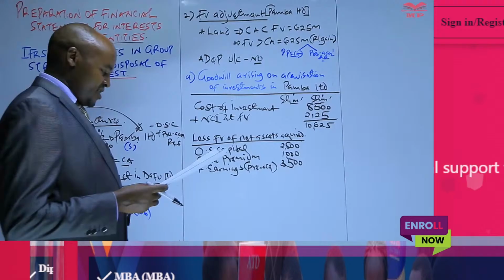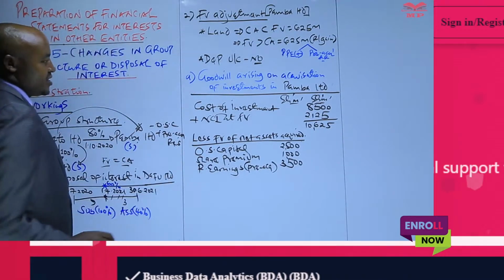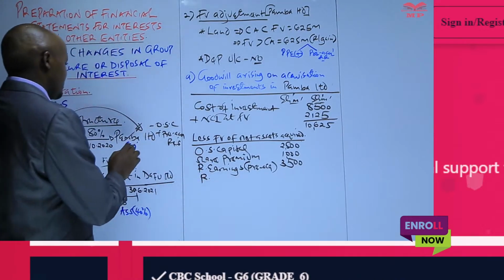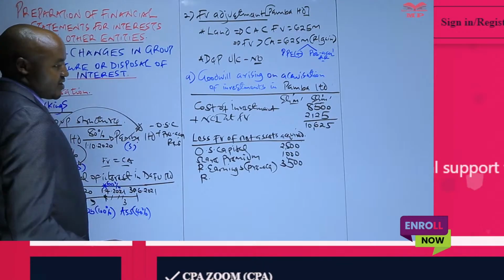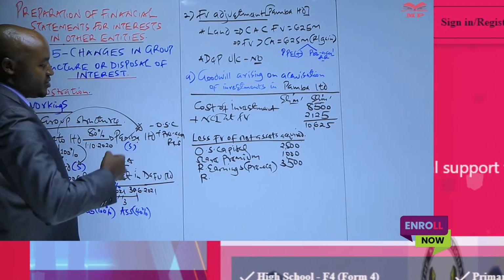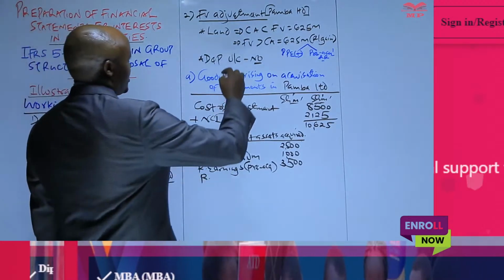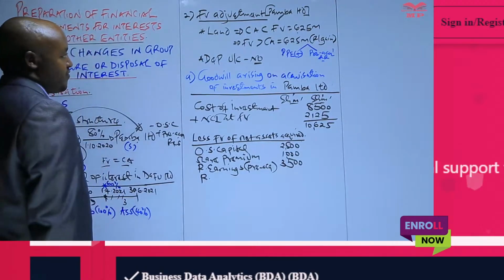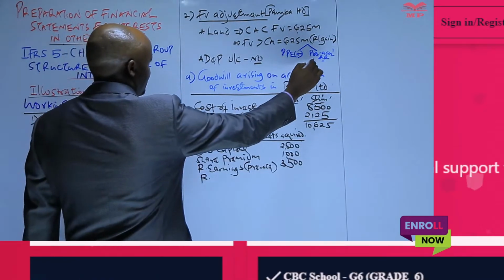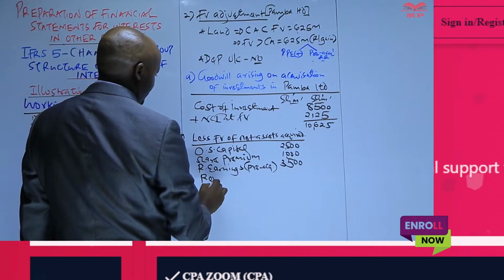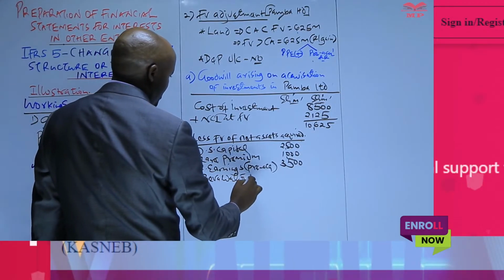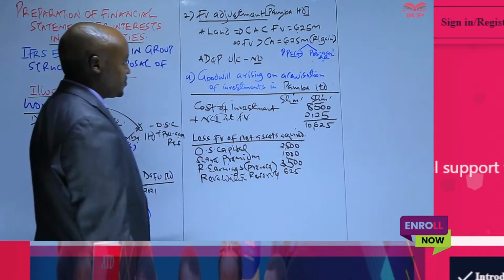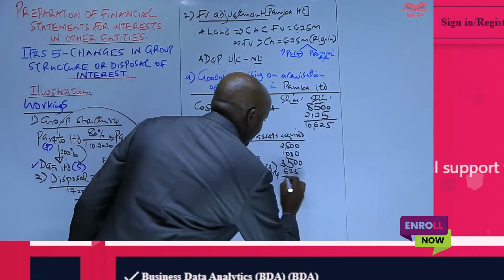And then, other than taking the items in the statement of financial position specifically under equity, you also have to check whether this company revalued its assets on the date of acquisition. In case it revalued its assets, was there a revaluation gain or loss? Like in our case, remember, PABA Limited revalued land with an amount of 625. This one we have said is a pre-acquisition revaluation reserve, 625.